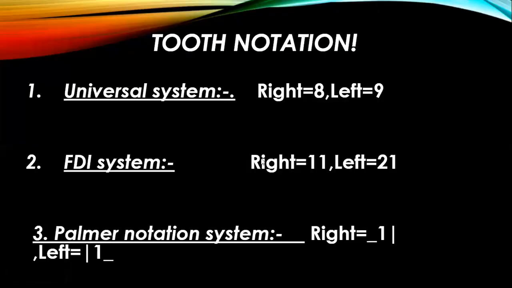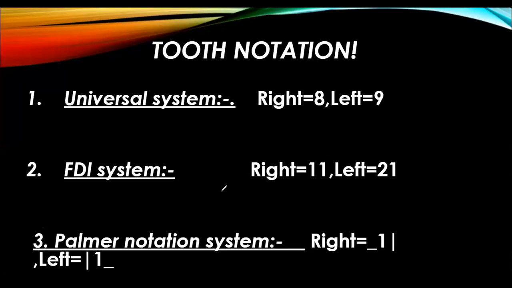So moving to the Palmer notation system, as we have discussed before, we indicate the Palmer notation system by drawing the quadrants. As we know, we have 4 quadrants, right? This is the right side and this is the left side. If we want to indicate the right maxillary central incisor, we will draw it like this. For maxilla, we will draw it like this. But for the mandible, we would draw it like this, right mandible. But as we are discussing the maxillary tooth here, we would be drawing it like this, right?